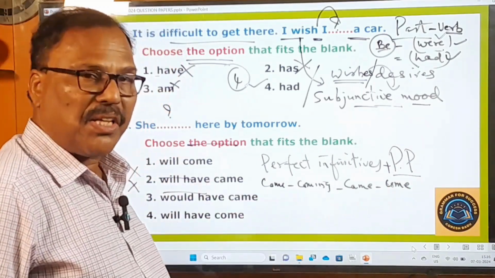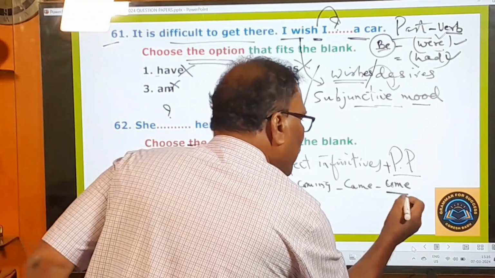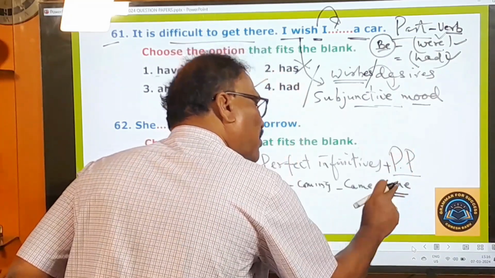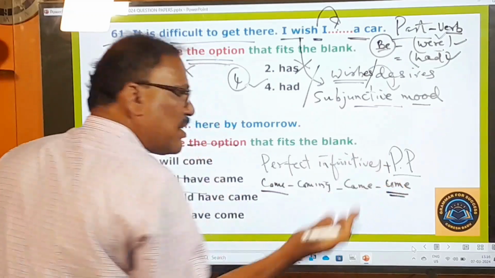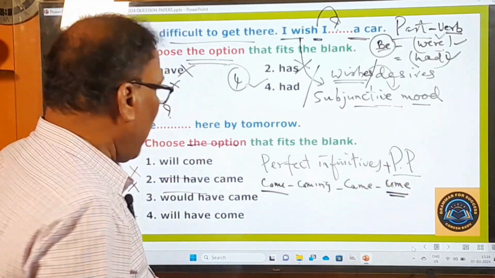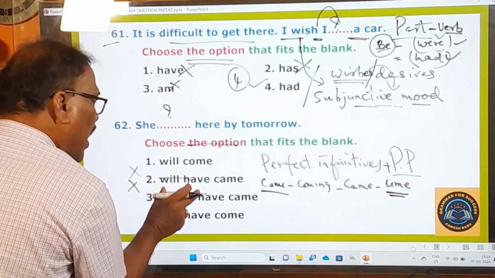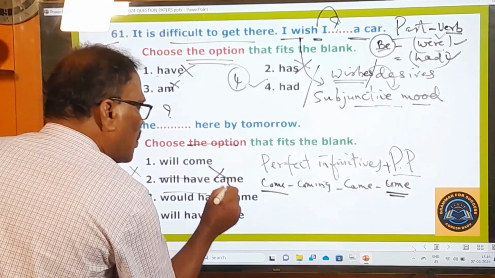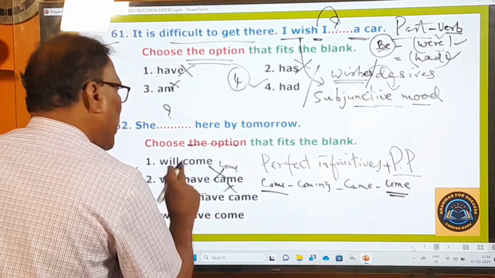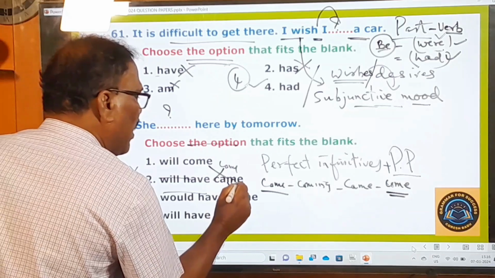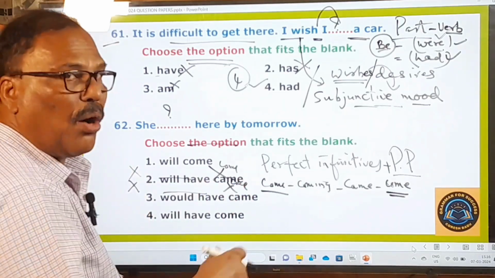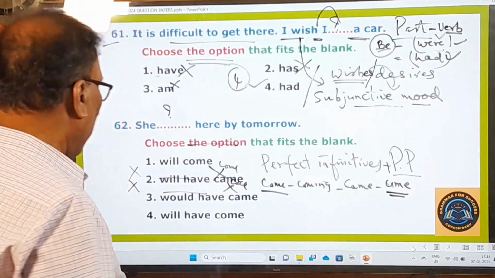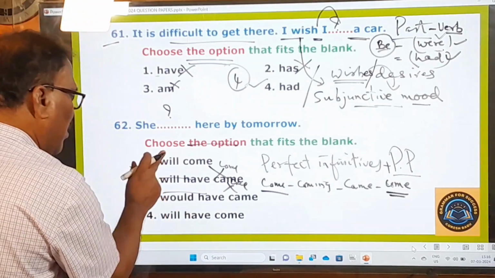These are the four forms of a verb, and this last form is called the past participle form. This is the present tense form. Come: the first form and last form are the same. That's why you are getting confused. And here, after will have and would have, you must use only what? Come. Will have come, would have come. It should have been like this, but here came is given, and that's why these two options are outright eliminated.